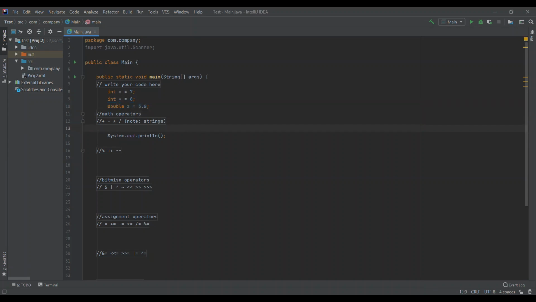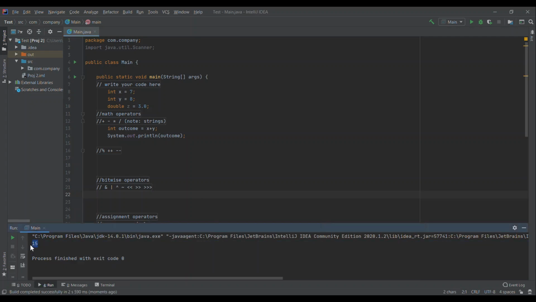First up, we have your basic math functions: addition, subtraction, multiplication, division. So like if I said int outcome equals x plus y, and then I print that, we get in the bottom here on the console 15. It adds them up. Subtraction works as well. Now for multiplication, you use an asterisk. And for division, you use a slash.